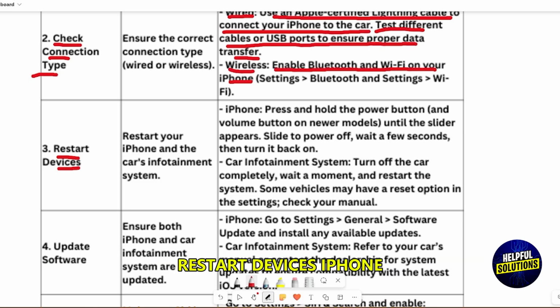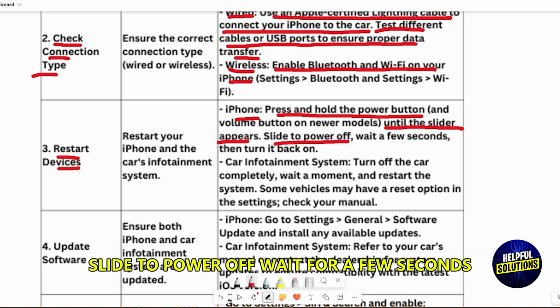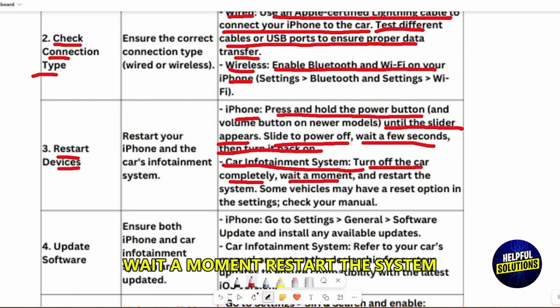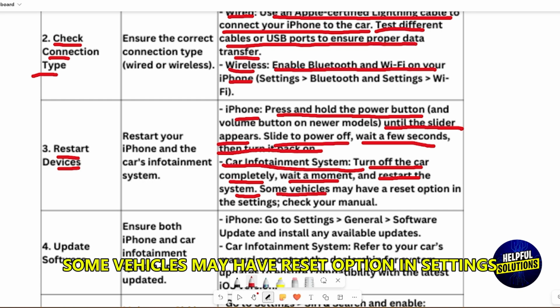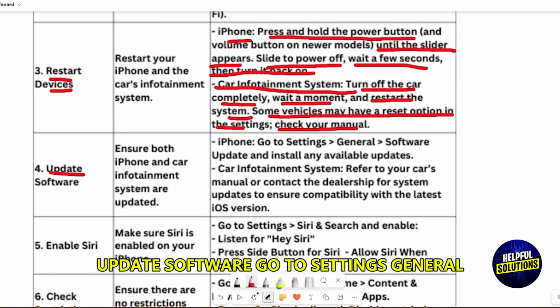Restart devices. iPhone: press and hold the power button until the slider appears. Slide to power off, wait for a few seconds, then turn it back on. Car's infotainment system: turn off the car completely. Wait a moment, restart the system. Some vehicles may have a preset option in settings. Check your manual.